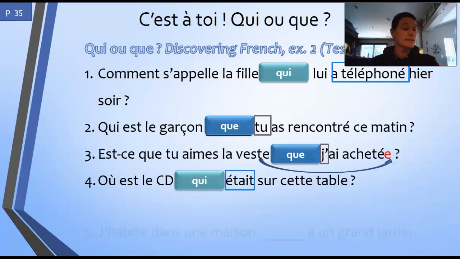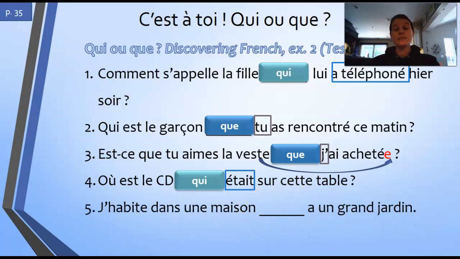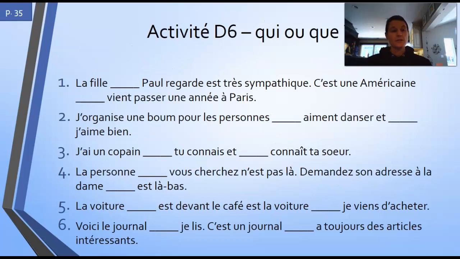And finally, I live in a house. You have a conjugated verb right after. So what are you going to use? Yay! Qui. Très bien. Okay. So, same thing here. Put it on pause. And then I want you to go through, and for each one, I want you to highlight the word that tells you which one to pick. So it'll be the word right after the blank.